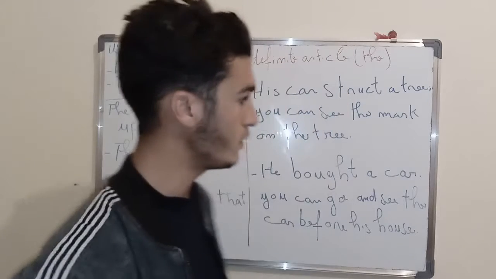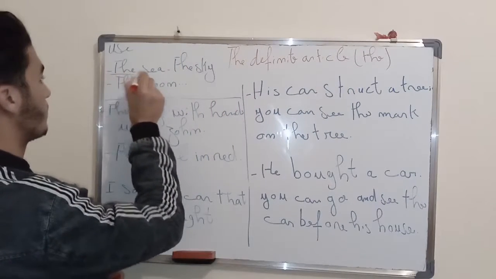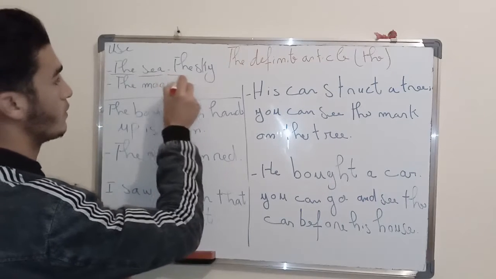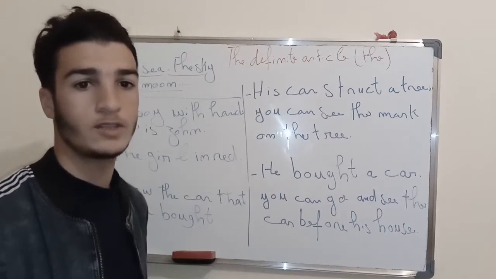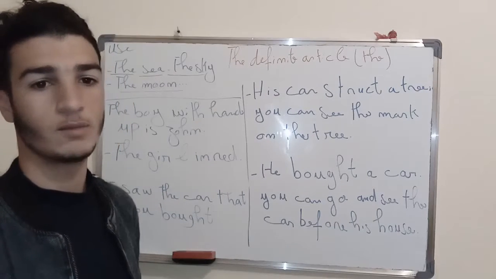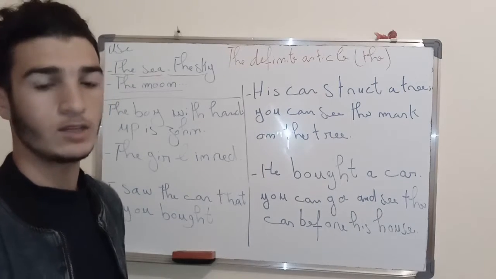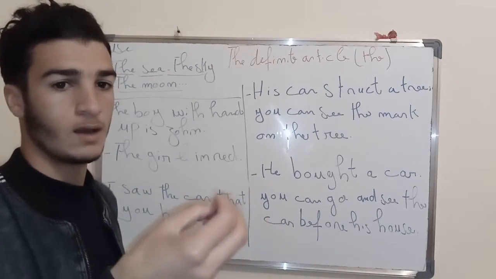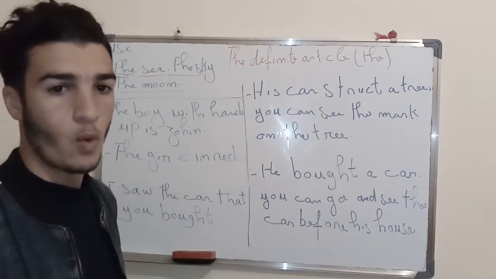Okay? So here the example, the sea, the sky, the moon. These are nouns that are considered unique. So we put the definite article before nouns that are considered unique. Okay? There is only one, not more than one.